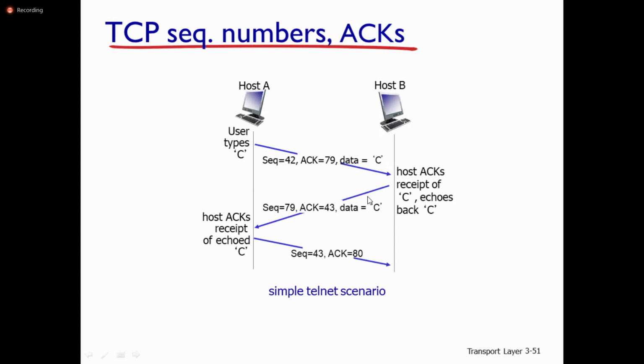The data is delivered as C. Here the host acknowledges the receipt of C. Then it echoes back the data C. Then sequence number 79, acknowledgement 43. The data C is received correctly. So this is a simple telnet scenario in the transmission control protocol.